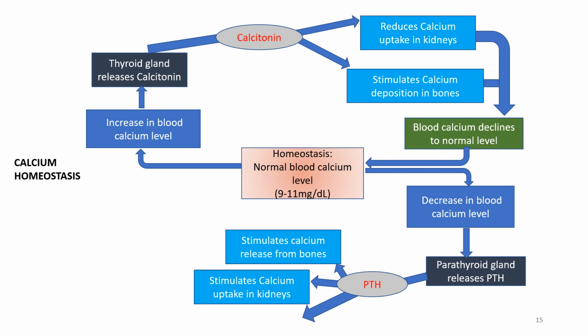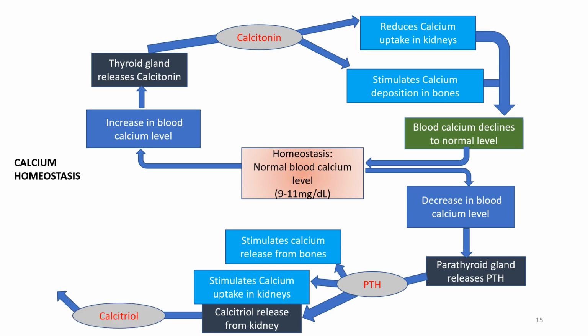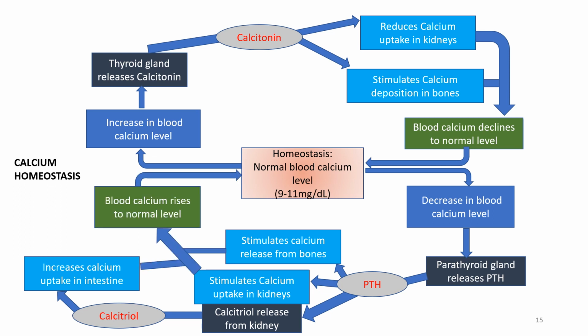It stimulates calcium reabsorption in the kidney. Also, it increases the calcitriol release from the kidney. This calcitriol acts on the intestine and increases the absorption of calcium. All these actions increase the blood calcium levels to normal level.